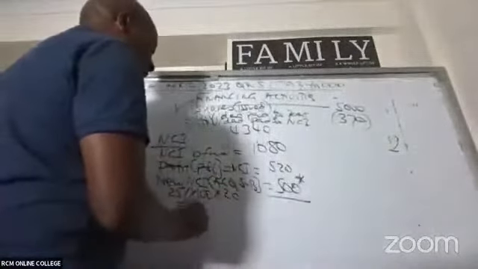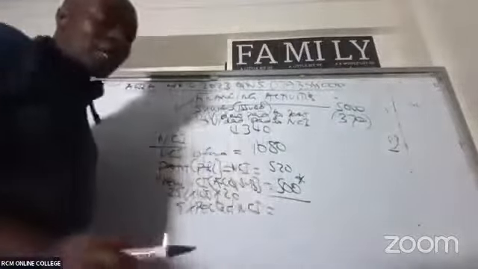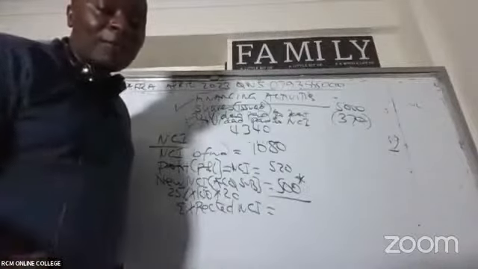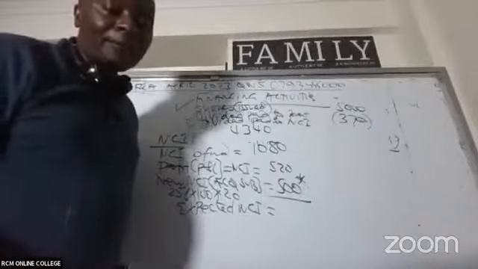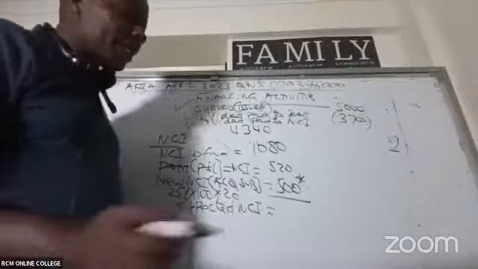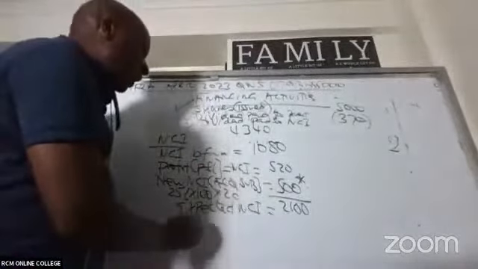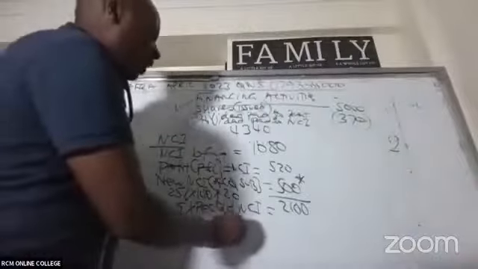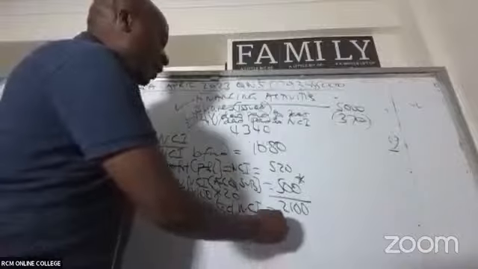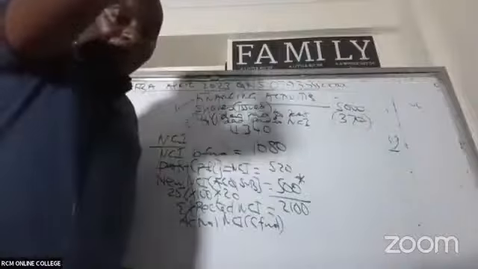So give me the expected NCI. How much do we have there? Expected NCI is 2100. Compare this with actual NCI at the end, the actual NCI balance carried forward. How much do we have there?